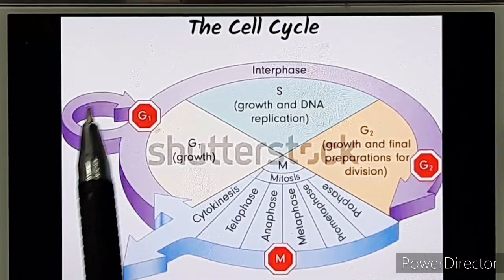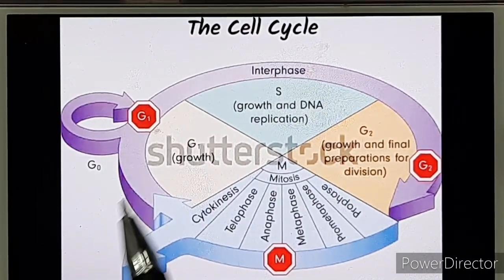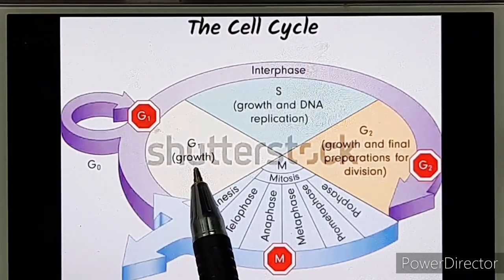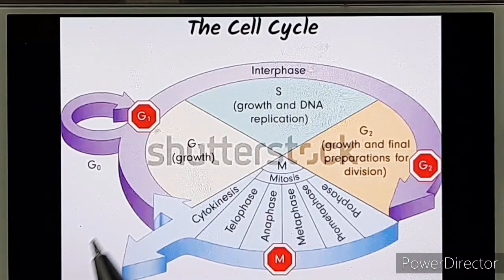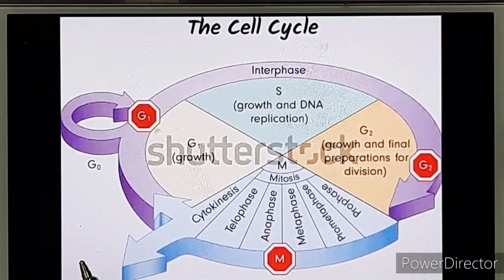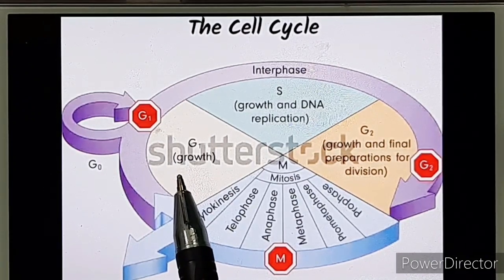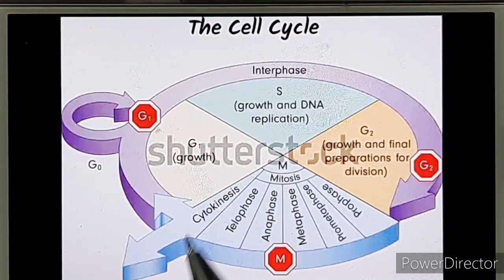This is the G0 phase where the cell does not participate at all in the cell cycle, but when it enters into the cell cycle, it starts with G1. This is the first gap phase or the growth phase, in which the synthesis of the materials, the new components of the cytoplasm, takes place. And after this, the cell enters into the S phase.